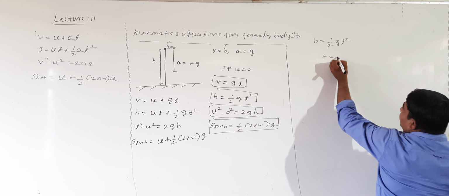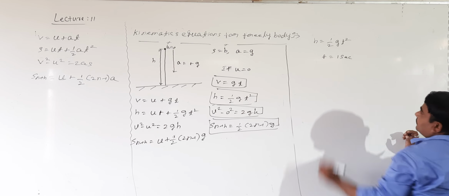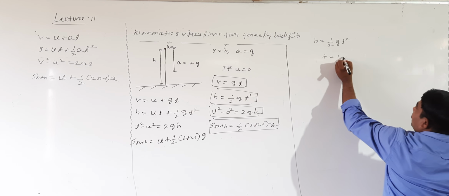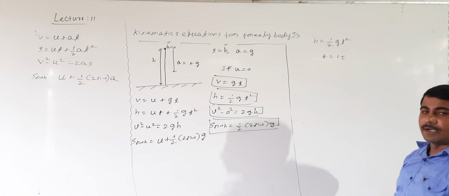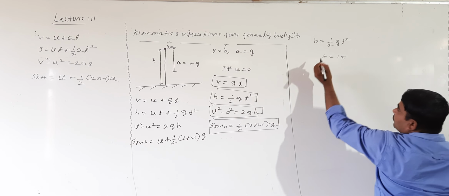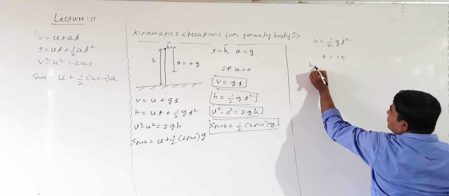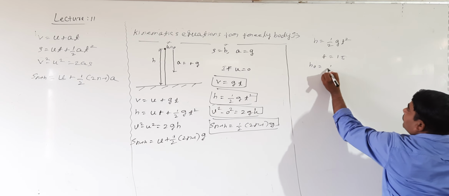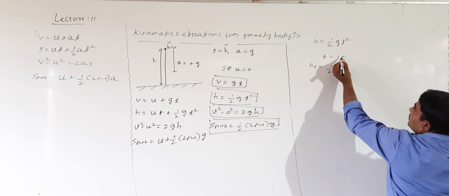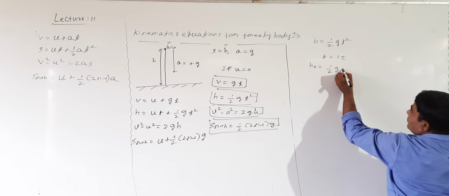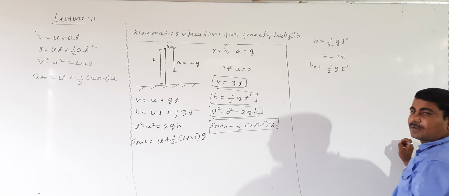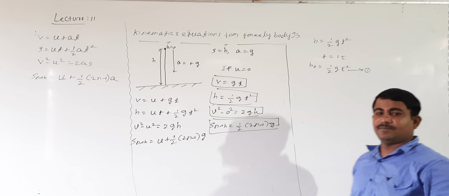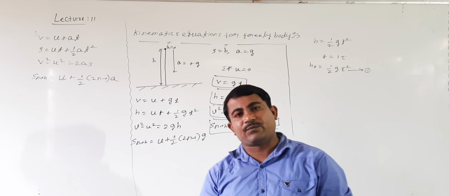If t is equal to 1 second, or t is equal to 1 tau, directly I will take. If t is equal to 1 tau, this value becomes h naught. I will take h naught in this case. Then half g, t is equal to 1 tau, then it becomes tau square. Shall I call this equation number 1? This is equation number 1.